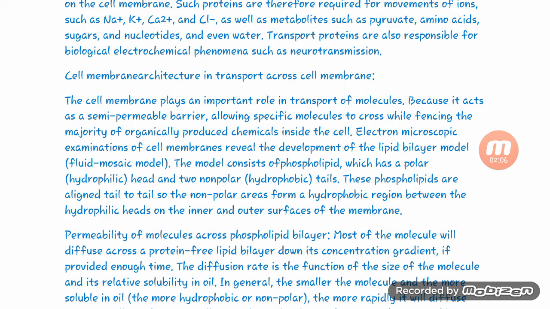Electron microscopic examination of the cell membrane reveals the lipid bilayer model. The model consists of phospholipids, which have a polar head and two non-polar tails. These phospholipids are aligned tail to tail so that the non-polar areas form a hydrophobic region, with the hydrophilic heads on the inner and the outer surface of the membrane.